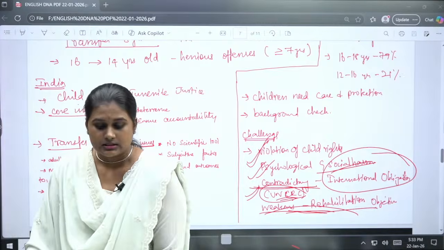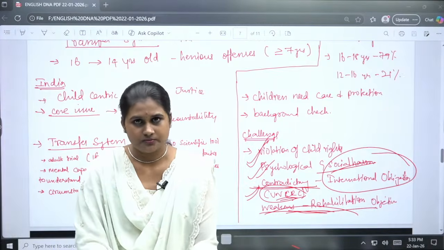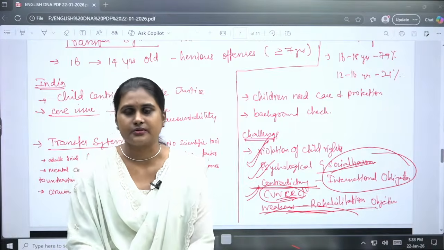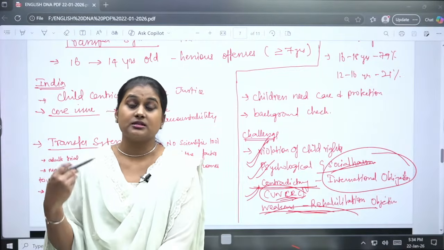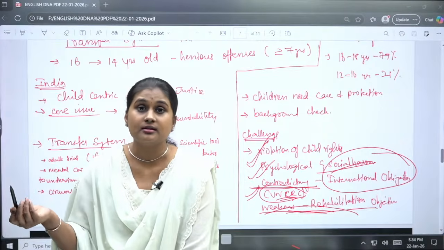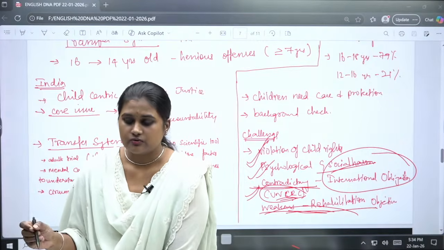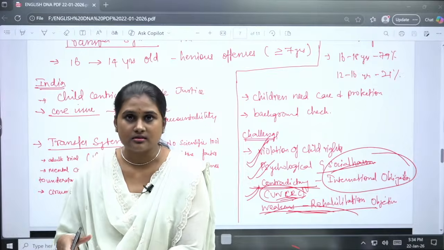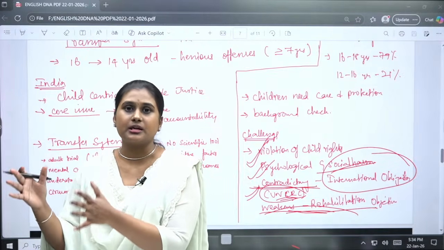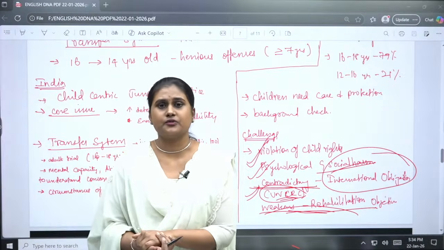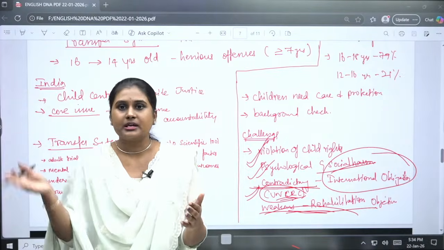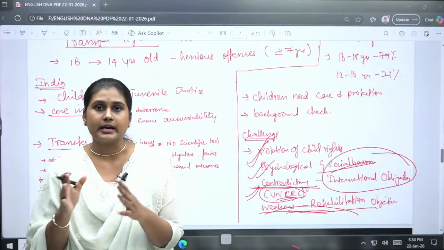See, if a 14-year-old has committed an offense and moves to the prisons, they will have contact with serious and even higher offenders, right? So what if they learn from them, get economic support from them, and again commit these kinds of offenses? They will keep coming back in a circular motion only, there won't be any end to this.